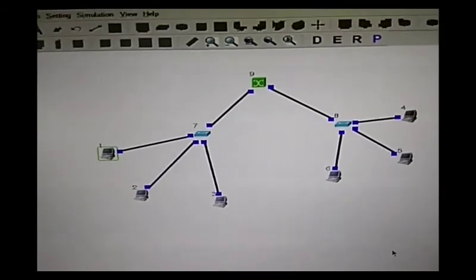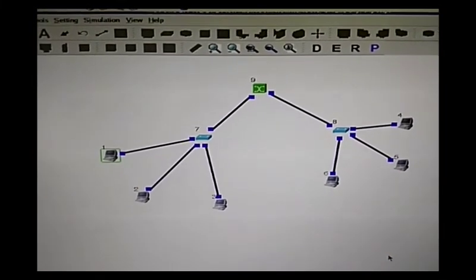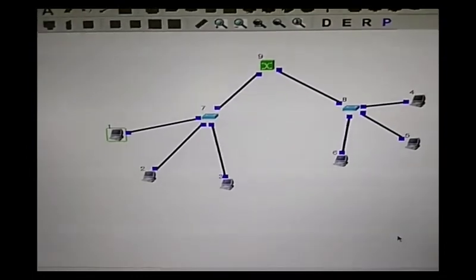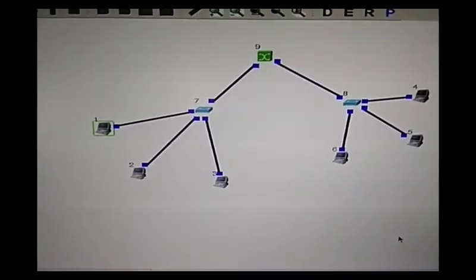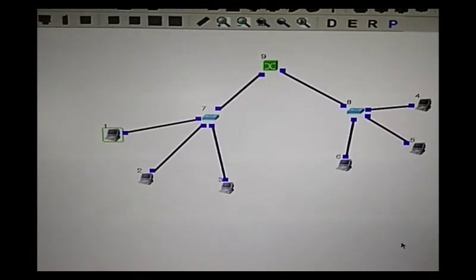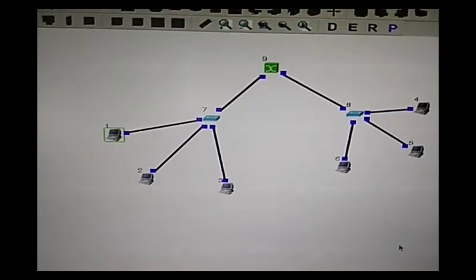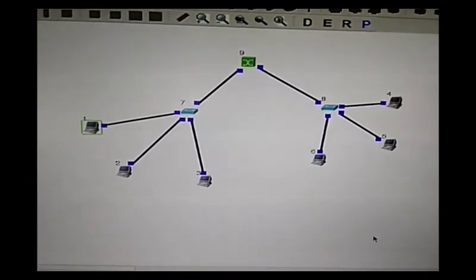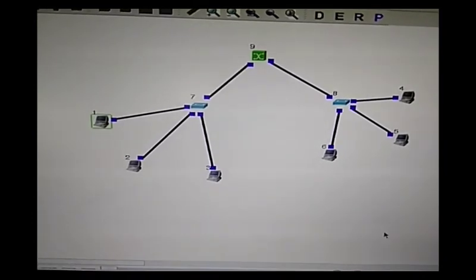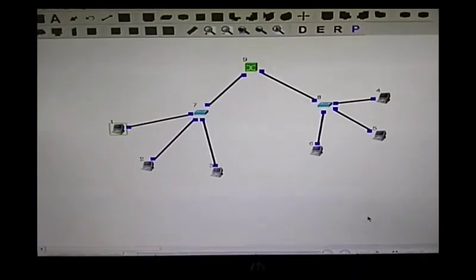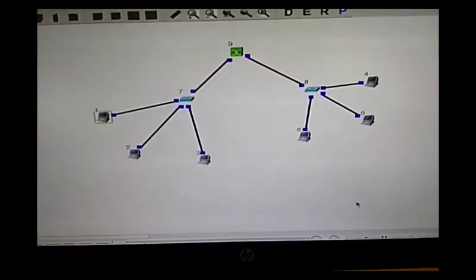Once you have done this, go to the results and analyze the output throughput and input throughput for the bandwidth and for the error rate. Next time, change the error rate, run the simulation and note down the output throughput and the input throughput. You have to do this five to six times with a different error rate and a different bandwidth. So this is all about this particular experiment.